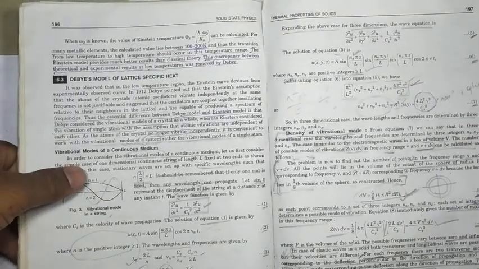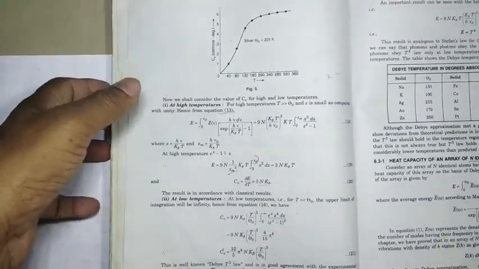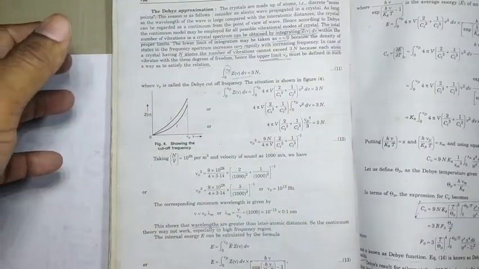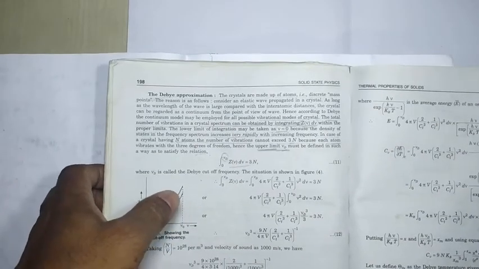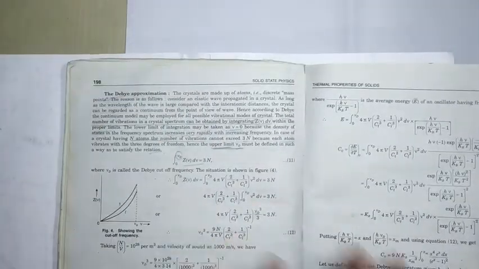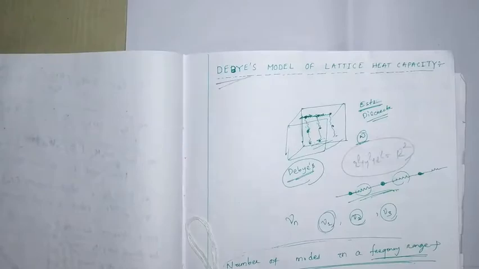Next we have to discuss the Debye approximation. By considering the Debye approximation, we are going to find at the end that Cv will be related with the T cube law. That means we will find the Debye T cube law at last. What the assumptions are and how we derive everything, I have done in the note, and we have to follow that one. Precisely, I have written in the note whatever is in the book, you just watch it.